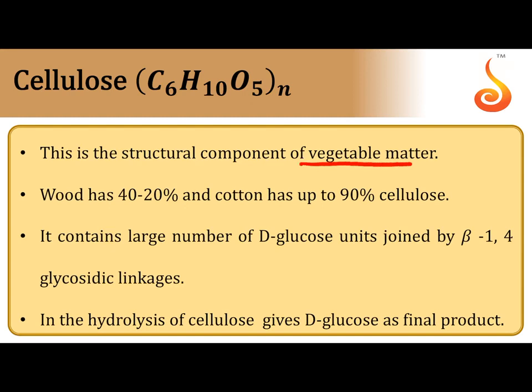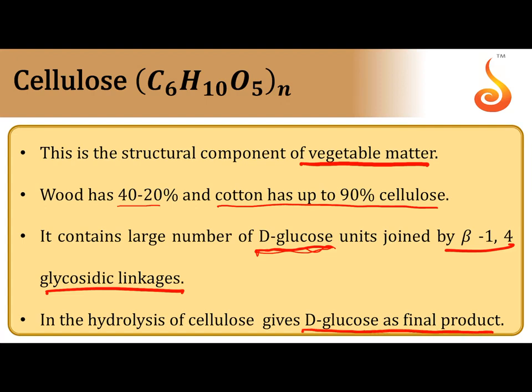Cellulose is a structural component of vegetable matter. Wood has 20 to 40% cellulose, while cotton has 90% cellulose. It contains a large number of beta D-glucose units joined by beta 1,4 glycosidic linkages, whereas starch has alpha D-glucose units. In the hydrolysis of cellulose, it gives beta D-glucose units. So cellulose is digestible only in the stomach of certain animals like the cow, but not digestible in human beings.